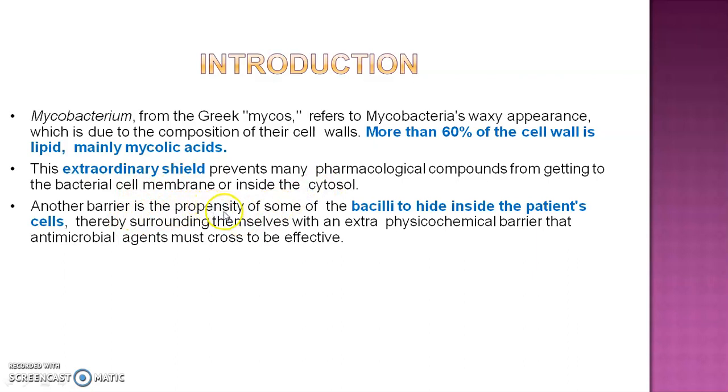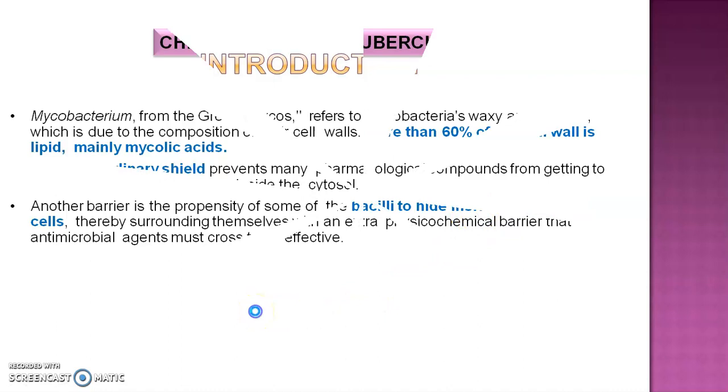Another barrier is the propensity of some of the bacilli to hide inside the patient's cell, thereby surrounding themselves with an extra physicochemical barrier that an antimicrobial agent must cross to be effective. These are the two shields of Mycobacterium tuberculosis: it contains mycolic acid and it has the feature of hiding inside the patient's body.